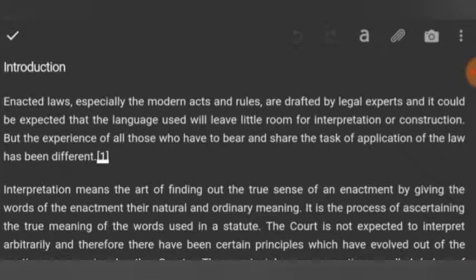So, basically, we all know that laws are enacted by the legislative body of the country. In the case of India, it is the Parliament and the state legislature. But the experience of all those who have to bear and share the task of application, here referring to the judiciary of India, has been different. So the main function of the judiciary is the interpretation of statutes. Interpretation of statutes means ascertaining the meaning of the statute or ascertaining the intention of the legislature.